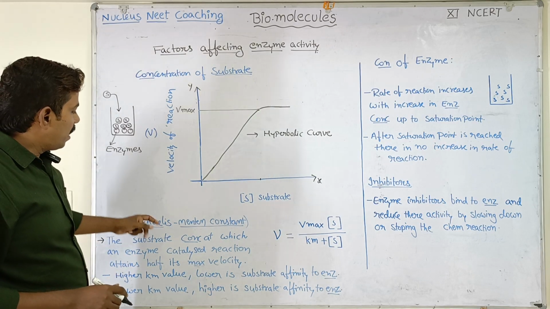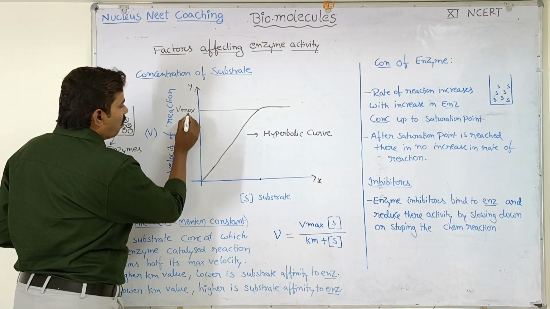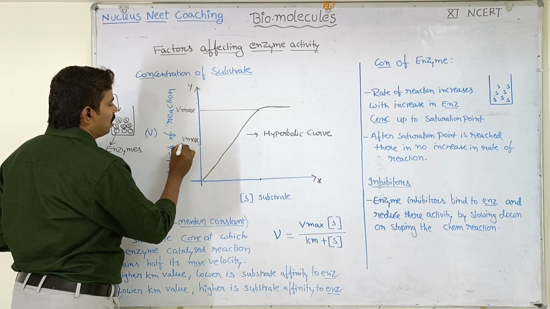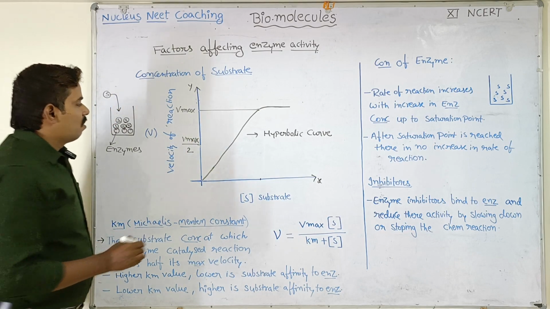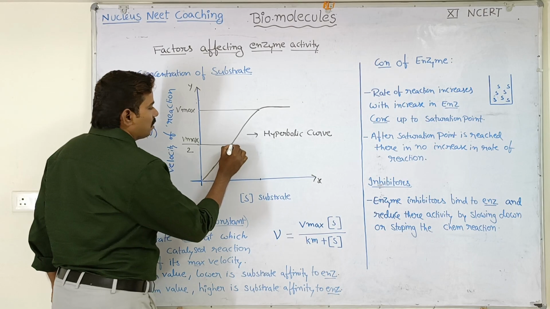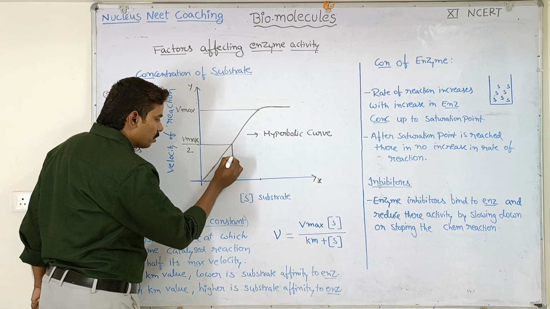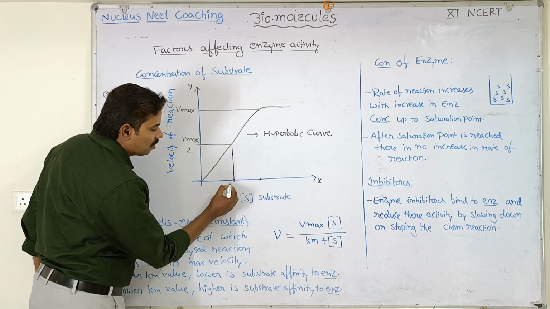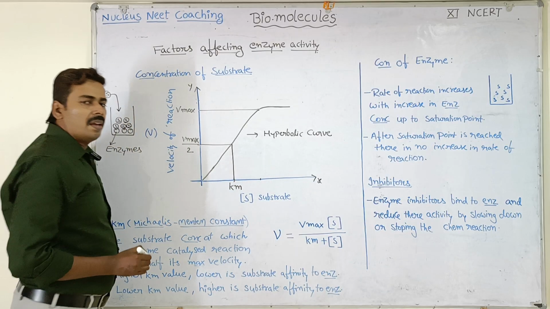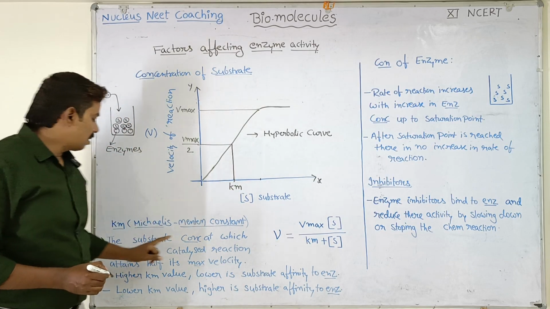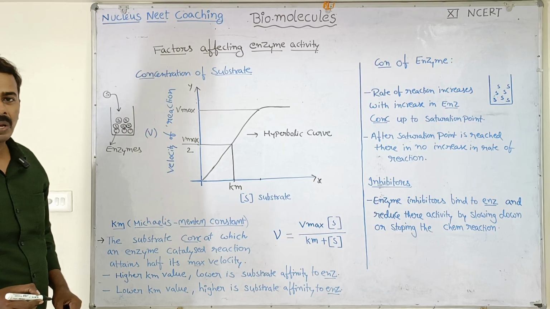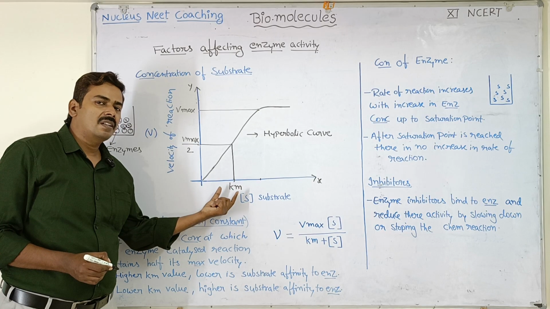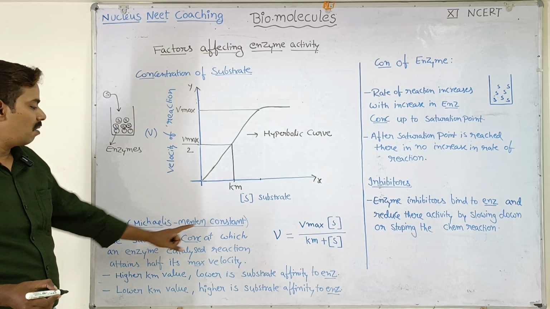Okay. Now Michaelis and Menten found that from half of the maximum velocity, Vmax by 2, if you intercept this hyperbolic curve and again intercept the x-axis, we will get a substrate concentration value. This particular substrate concentration is called Km. Km refers to a constant called the Michaelis-Menten constant. Michaelis and Menten first discovered this constant Km, that's why it is called the Michaelis-Menten constant Km.